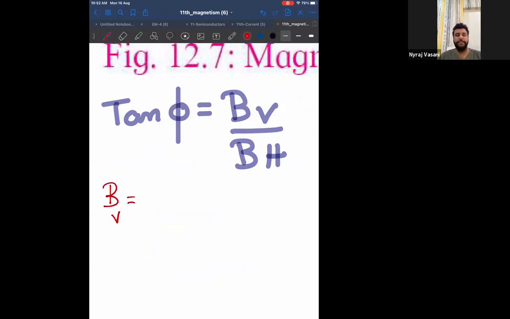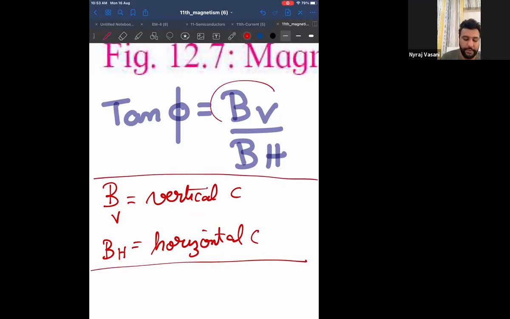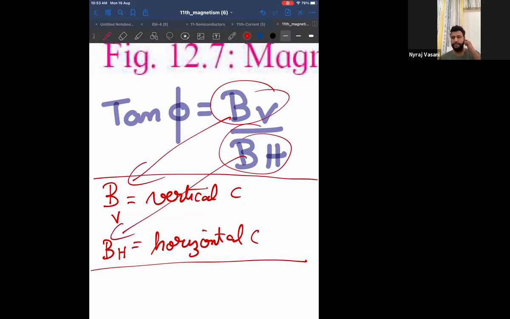BV is the vertical component of Earth's magnetic field. And what is BH? BH is the horizontal component of Earth's magnetic field. Therefore, tan phi is this, where BV is the vertical component and BH is the horizontal component. Okay, please make a note if you have not understood.